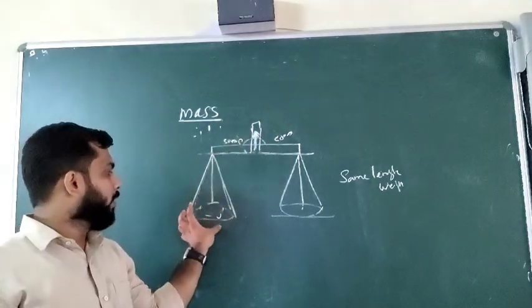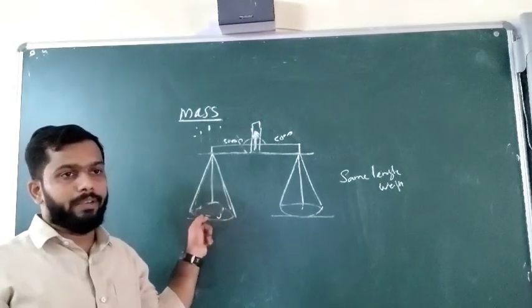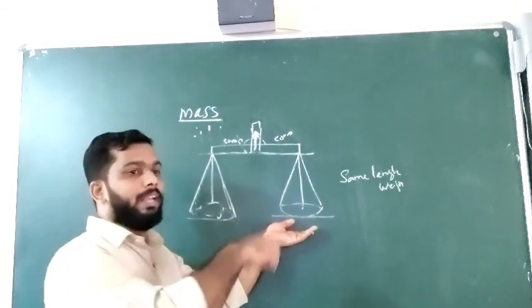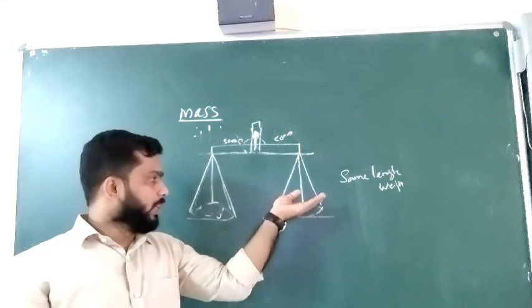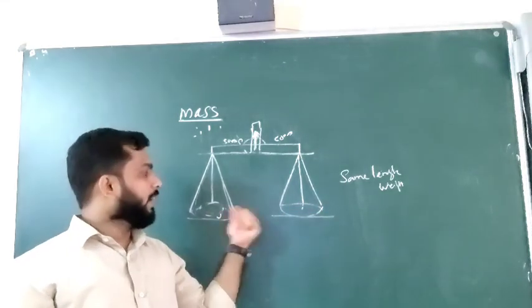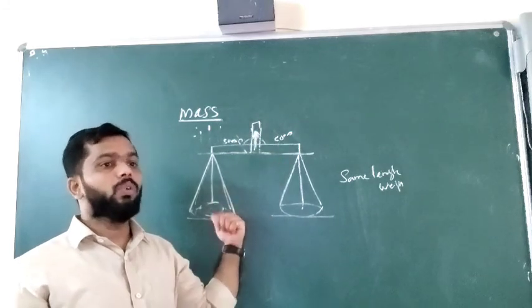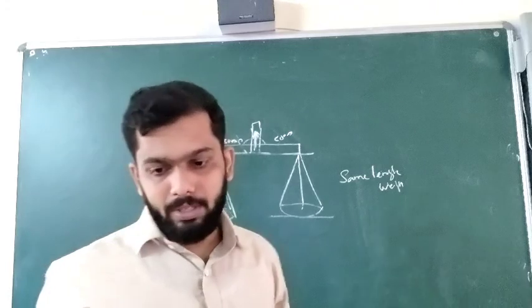After that, we will keep the weight to be measured on one side. That means 1 kilogram or 2 kilogram or 500 gram iron bar, we will keep on one pan. On the other pan we will add sugar, rice, vegetables or whatever you want. You will keep it on the other side, so that when the beam comes horizontal and the pointer vertical, the amount will be equal to 1 kilogram. This is the method by which we use a beam balance.